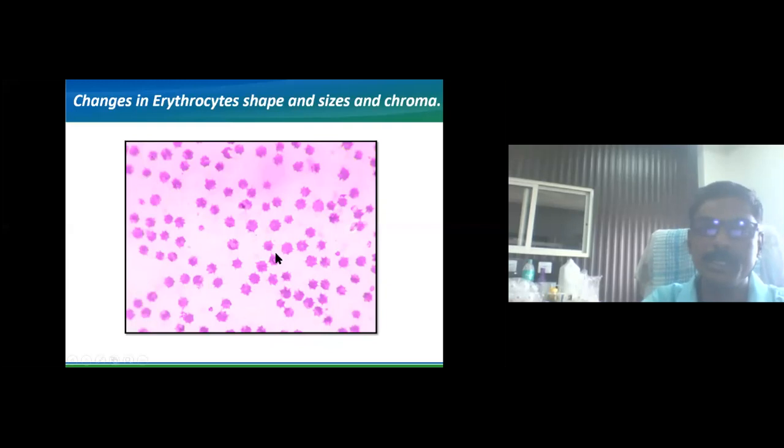In all these conditions, you can see this kind of erythrocytes. So in this type of erythrocytes, we are able to identify. And if you correlate the erythrocytes, you may try for a few cases. If you see this type of abnormalities, just go for estimation of